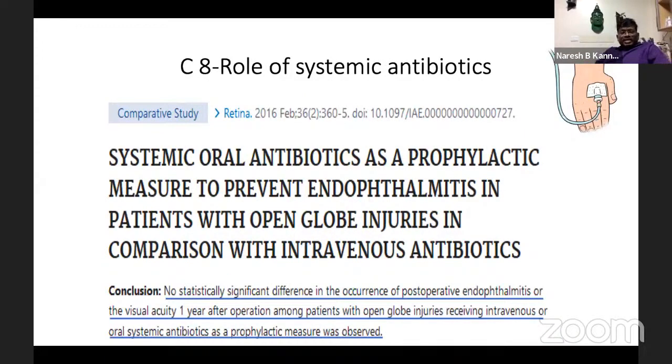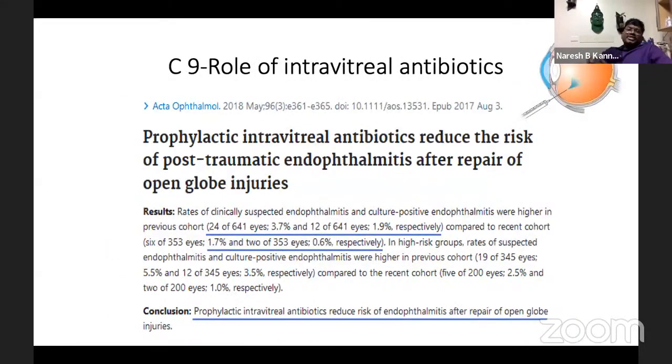As far as the role of systemic antibiotics is concerned, there is no statistically significant difference in the post-injury endophthalmitis developing with or without, but still we go ahead with giving them because they may be having other adnexal injuries. The same applies to intravitreal antibiotic, which after the repair of open globe injury is very much mandated. It reduces the risk of endophthalmitis following open globe injury whenever there is a tear which is repaired. So for any corneal tear or scleral tear, when it is repaired, it's better to give intravitreal antibiotic empirically with vancomycin and ceftazidime.